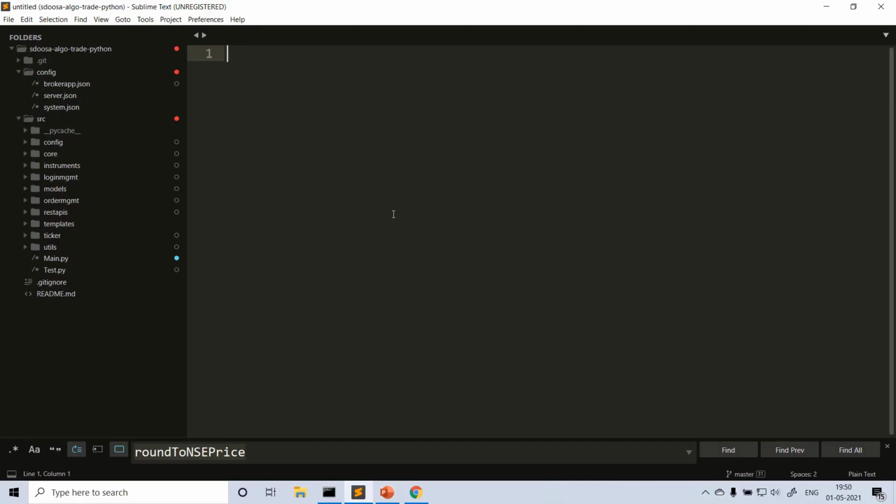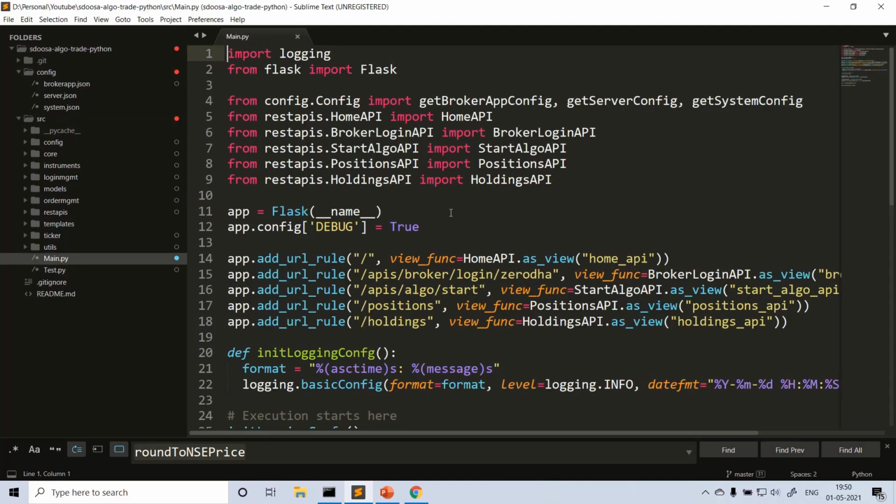Okay, this is the project. The first point here is the main.py. This is the starting point of the program. When you start your program, you run python main.py on the command line. Okay. So before jumping into what I have done here, I have created multiple folders here. One is config. Let's see what config means.